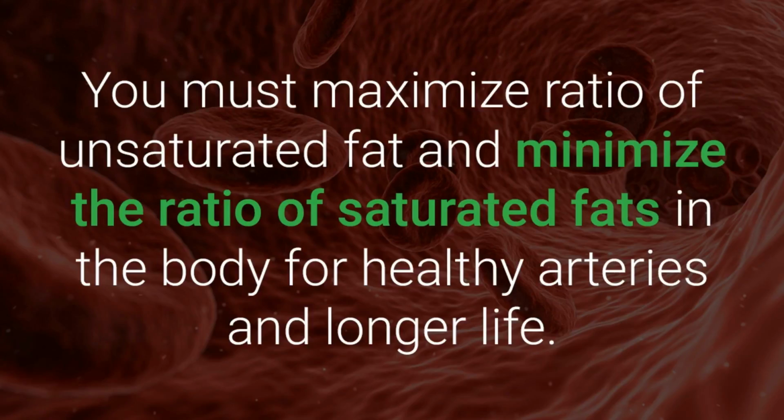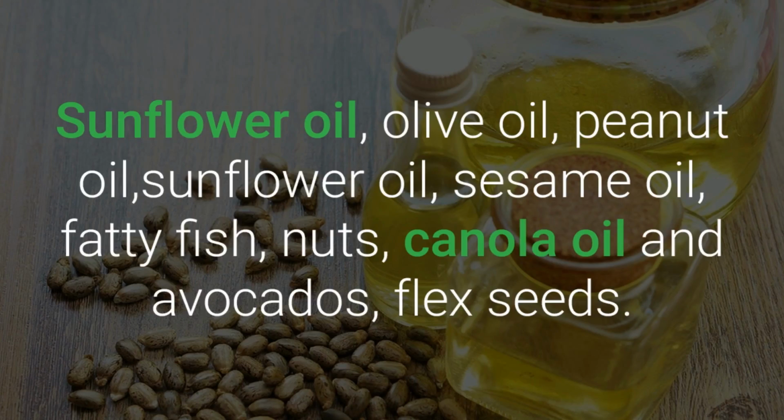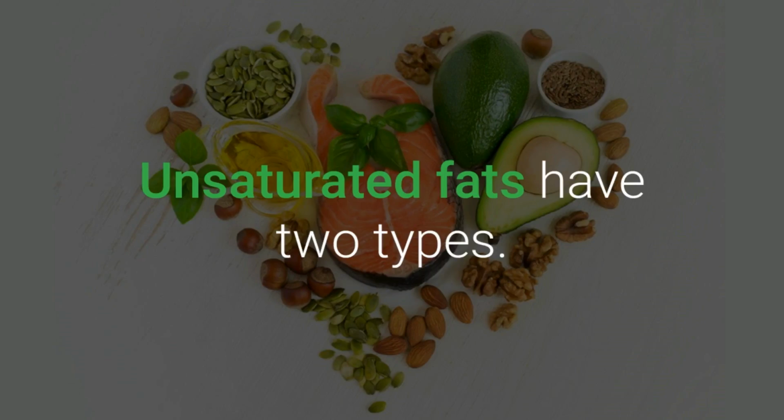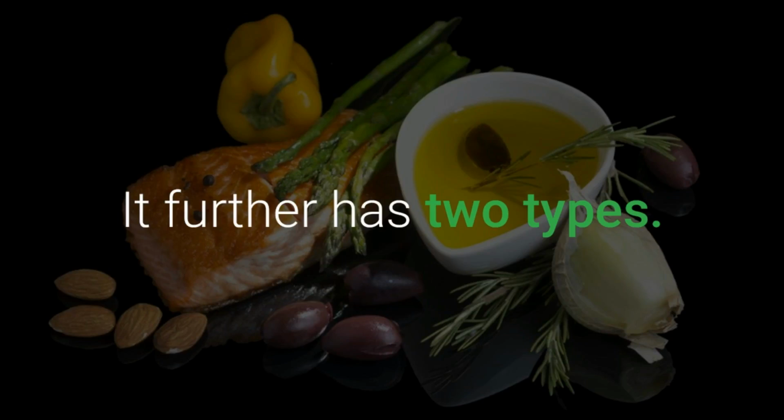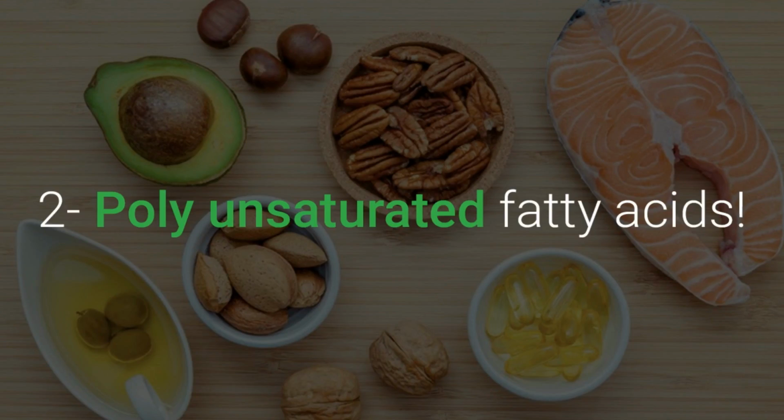and longer life. Sources: sunflower oil, olive oil, peanut oil, sesame oil, fatty fish, nuts, canola oil, avocados, flax seeds. Unsaturated fats further have two types: 1. monounsaturated fatty acids, 2. polyunsaturated fatty acids.